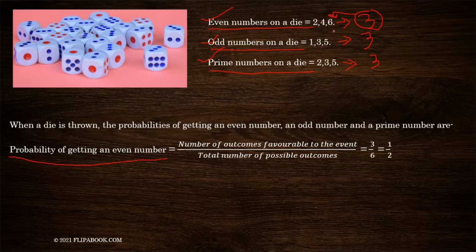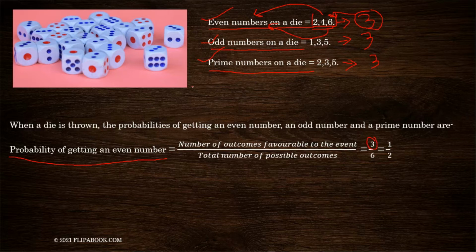So there are 3 different outcomes favorable to the event of getting an even number. So the number of outcomes favorable to the event is going to be 3. I hope this is clear.